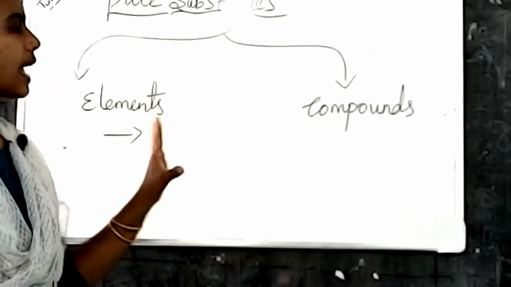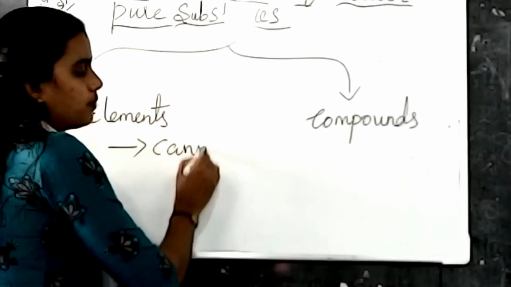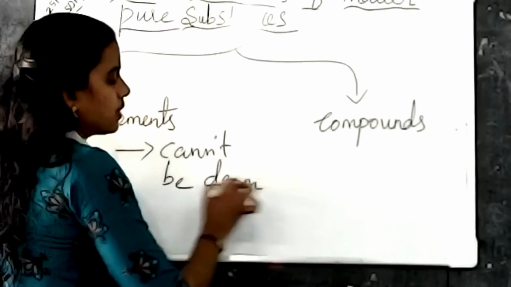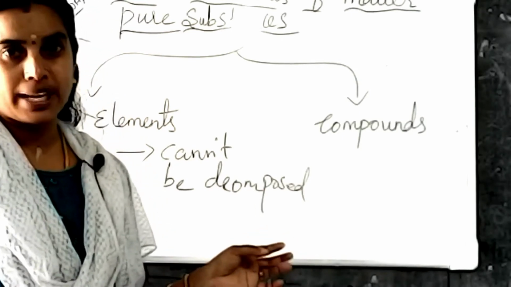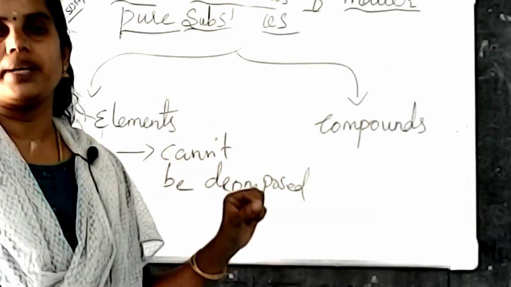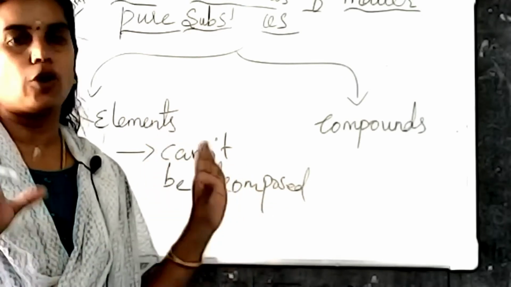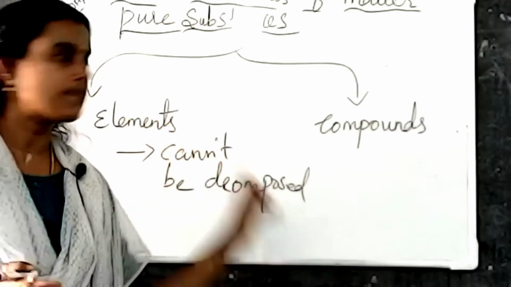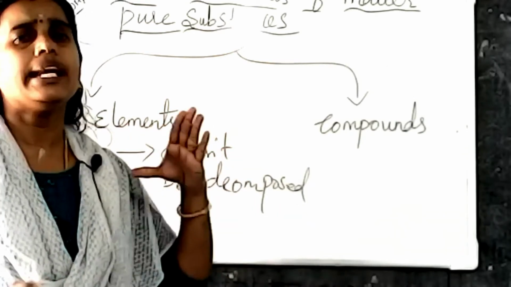Elements are pure substances that cannot be decomposed. What is the meaning of decomposed? Decomposed means separated. Okay, so what is meant by elements? Elements are the pure substances which cannot be decomposed under any chemical process.